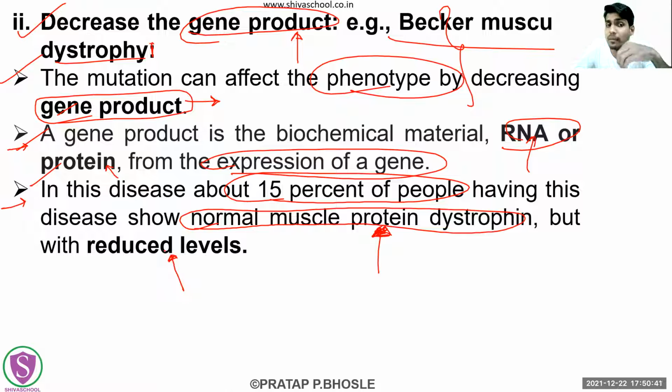Now why is it occurring? Because of the point mutation. What is happening because of the point mutation? The gene product is getting reduced. That means the RNA and protein produced by that gene are getting reduced. So what is the case here? Almost 15% of people with this have the normal type of protein, dystrophin, in their bodies, but their levels will be less.